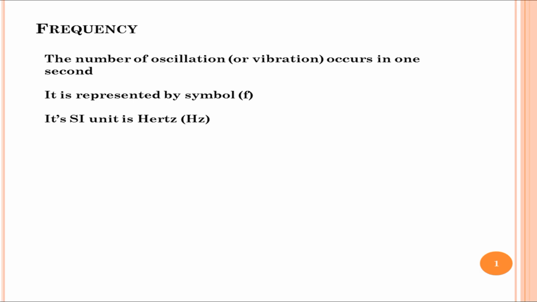The unit hertz is given in honor of the scientist Heinrich Rudolf Hertz. If the frequency of oscillation is 1 hertz, it means one complete oscillation in 1 second. That is, the bob covers one complete to and fro motion about its mean position in 1 second.